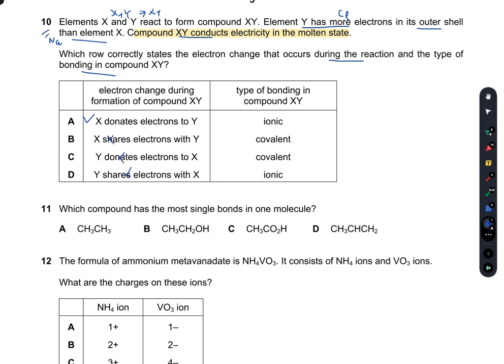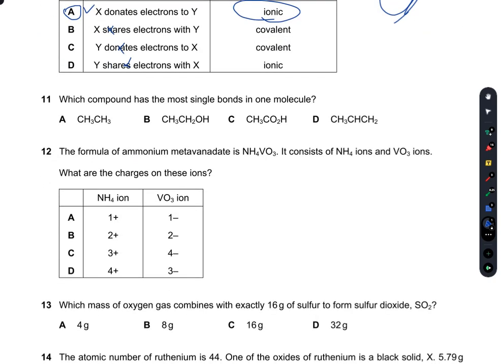So, and definitely it's ionic bonding because it conducts electricity in the molten state. That's a characteristic of the ionic compound. So A is the right option.